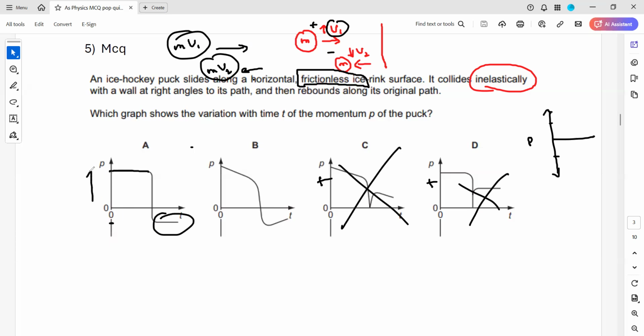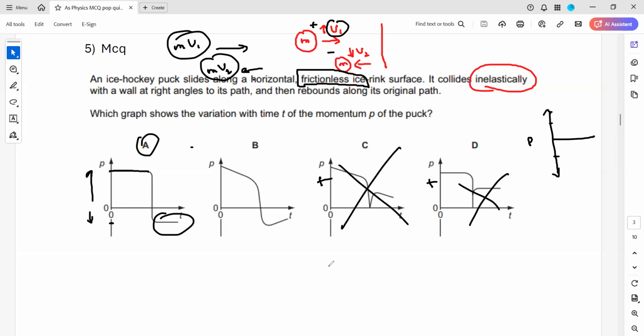So we'll use both axes, positive and negative, which shows the direction has changed. And why was the momentum constant? Because it was a frictionless surface. The mass of an object is constant unless it moves at a relativistic speed, which is close to the speed of light. And the velocity can only change if there is friction or drag on the surface. So the correct answer for this one is A.